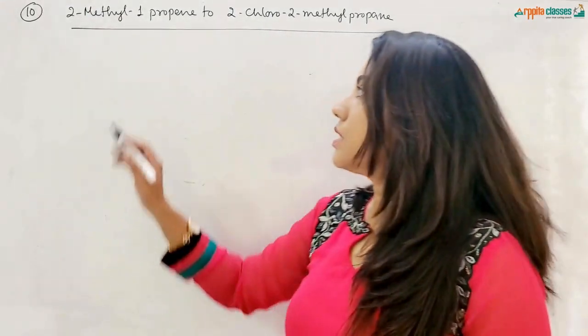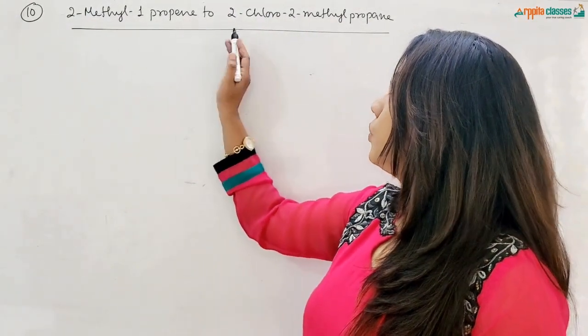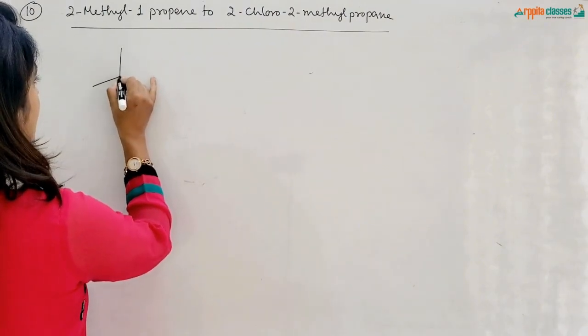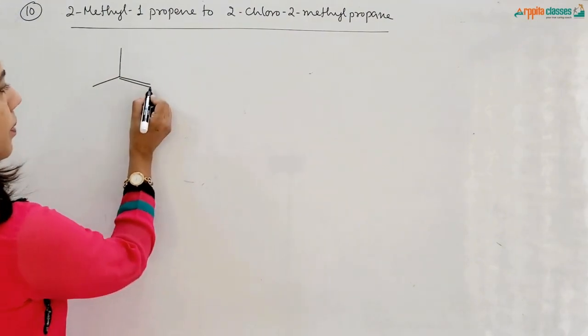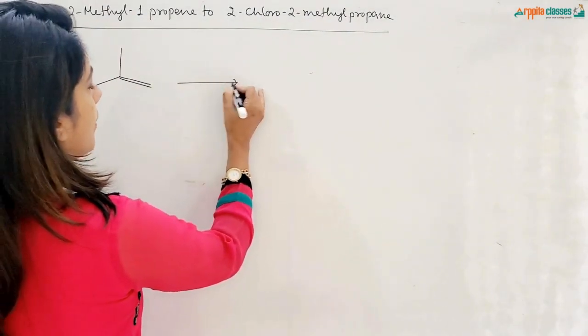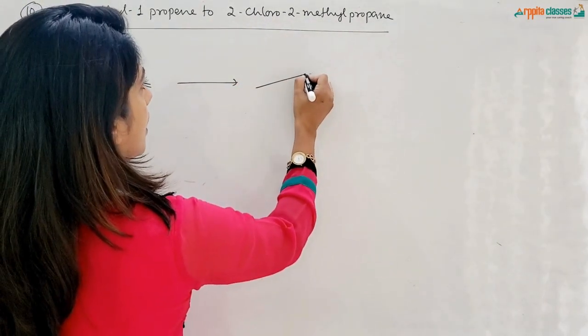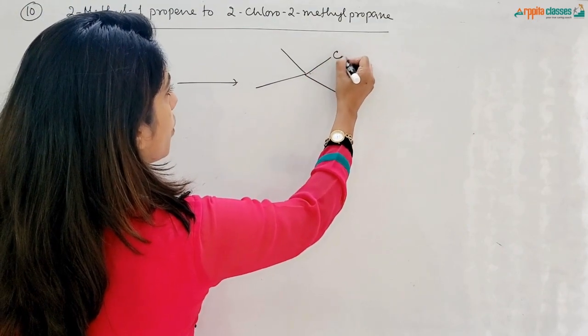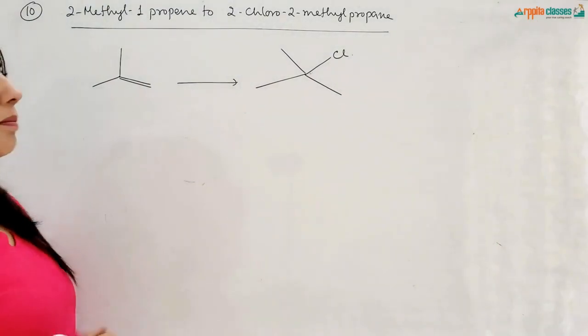Conversion number 10 is from 2-methyl-1-propene to 2-chloro-2-methylpropane. So this is 2-methyl-1-propene. 1, 2 and 3, this is the methyl group. From here we have to convert it to 2-chloro-2-methylpropane. So we have to get this compound.